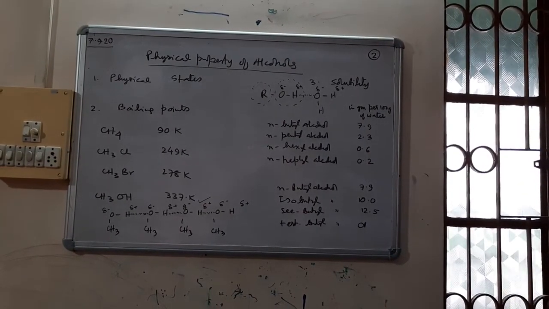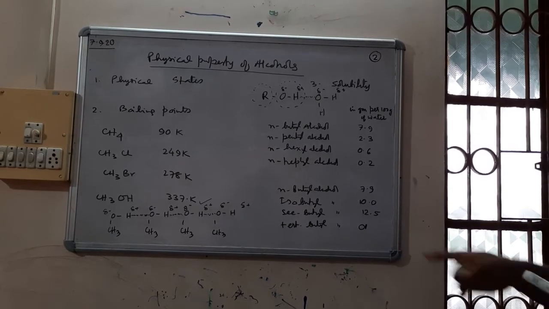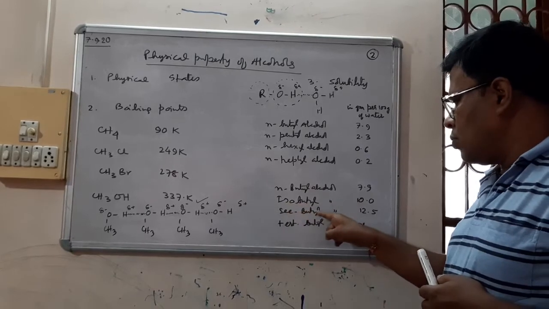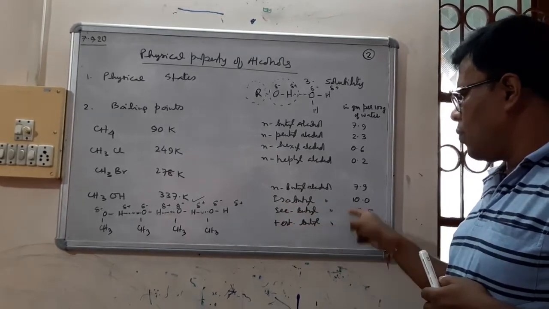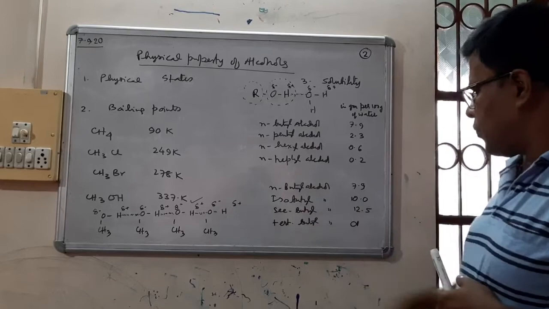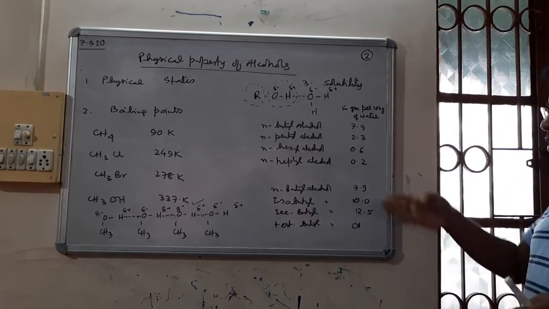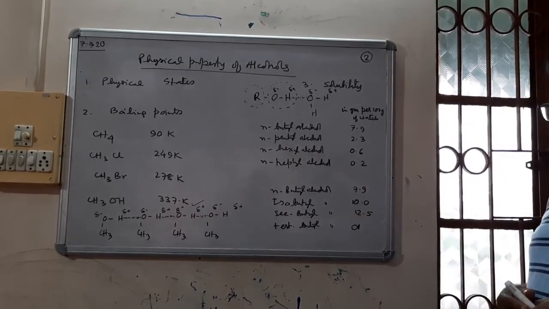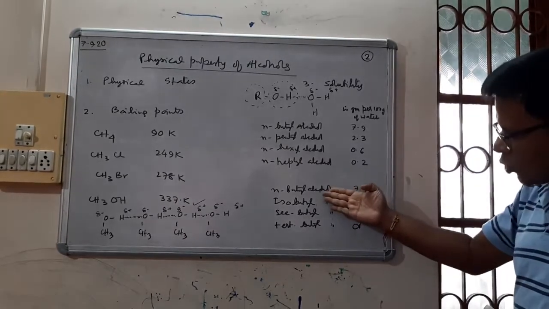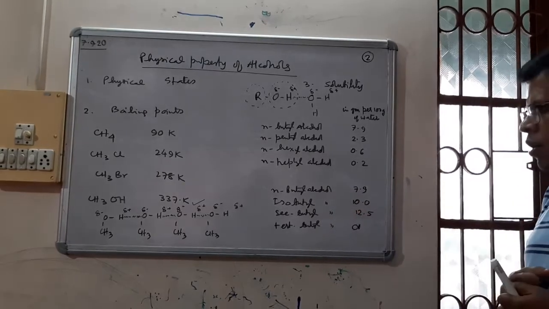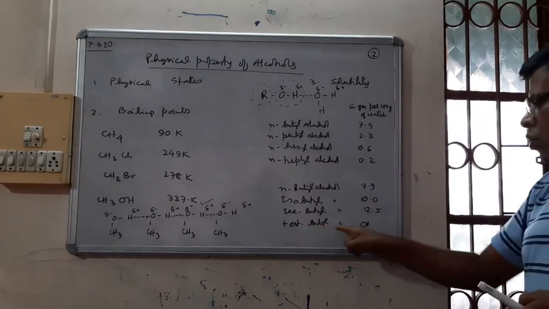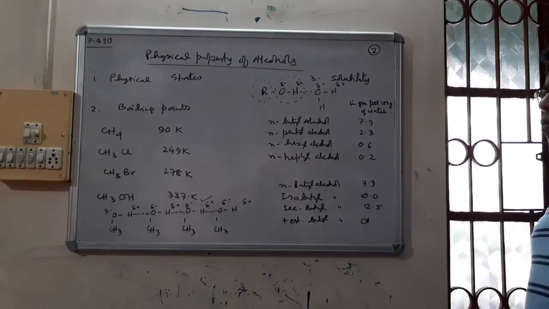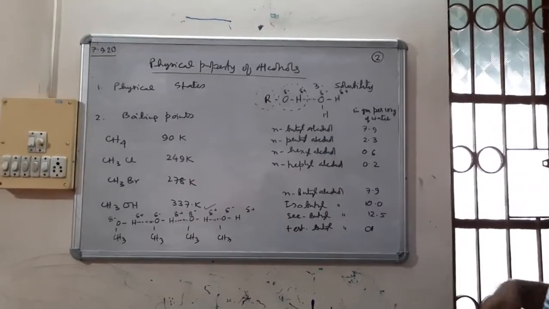Now coming to the case of isomeric alcohols. You see n-butyl alcohol, isobutyl alcohol, secondary butyl alcohol, tertiary butyl alcohol. All are isomers, and what we see is that solubility increases as there is more branching. Tertiary butyl alcohol is infinitely, highly soluble. So why is it so?